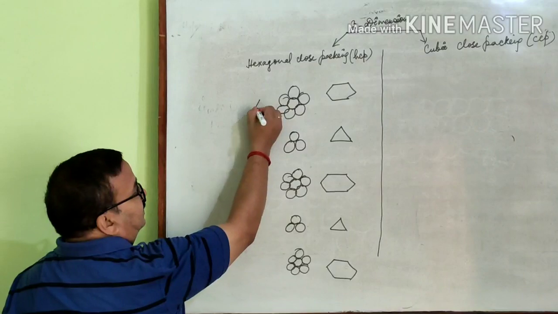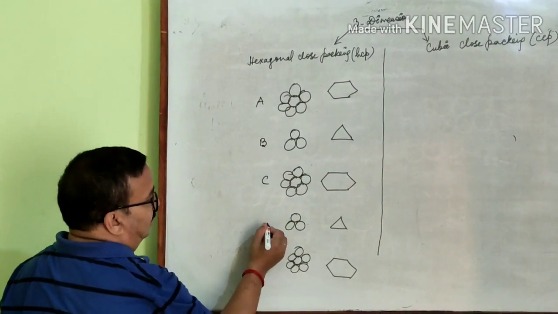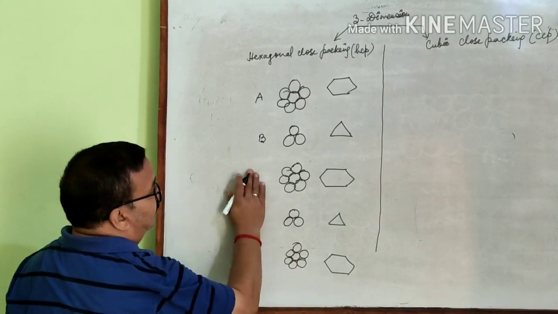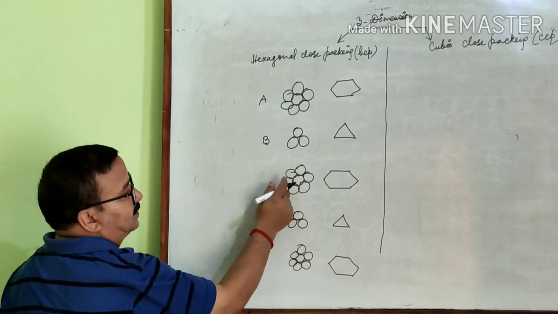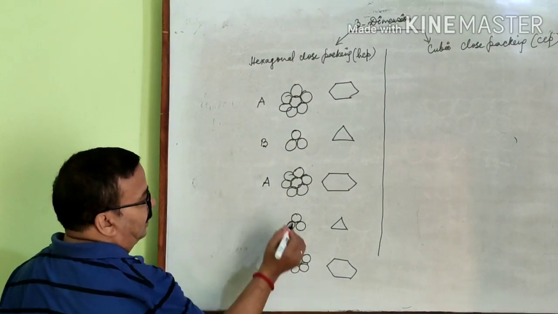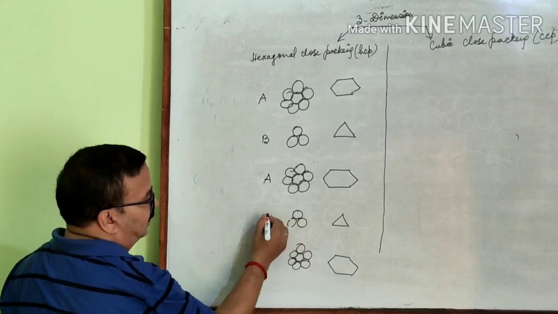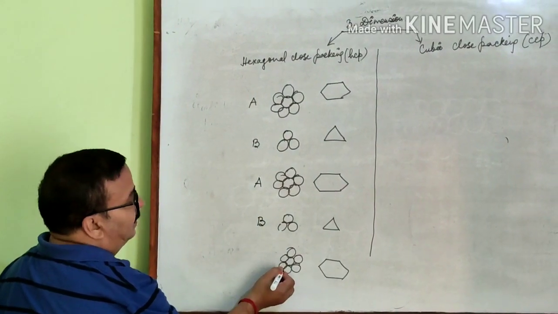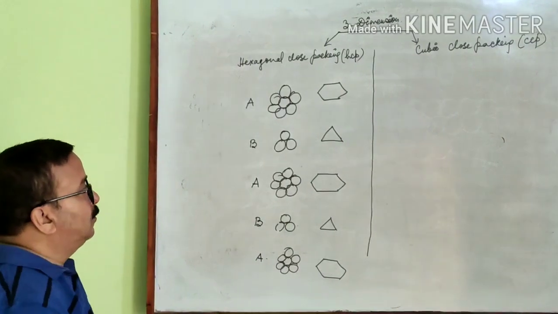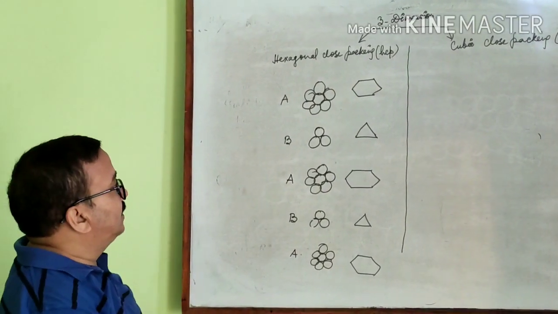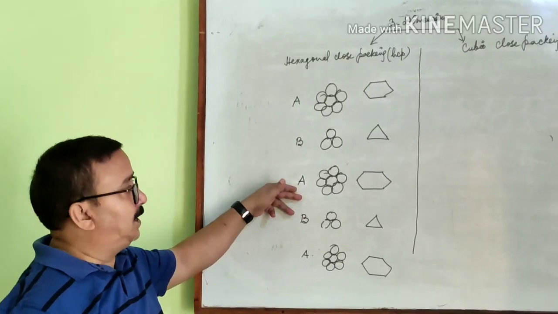Suppose this layer is A, this one is B, this one is C. Sorry, again here this layer and the first layer is same, therefore it is A. This layer and the second layer is same, therefore it is B. Again this layer and first layer is same, therefore A. So we are observing that the first layer and the third layer are similar.